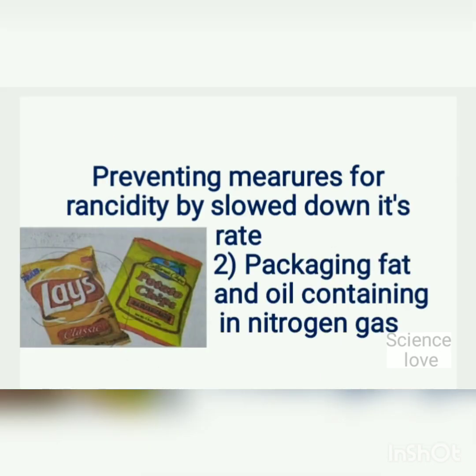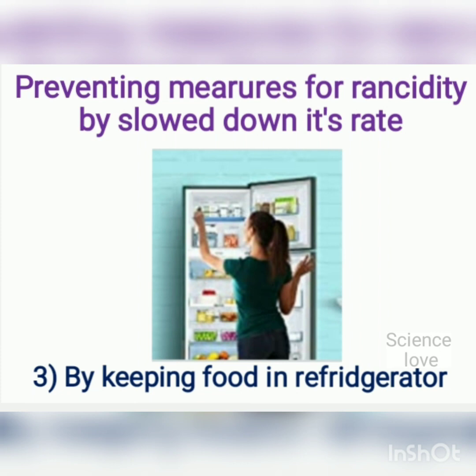The second preventing measure for rancidity is packaging fat and oil containing food in nitrogen gas. As you know, nitrogen is the least reacting gas, so it prevents oxygen from coming in contact with the food material and saves it from being spoiled by the process known as rancidity. The manufacturers of potato chips fill the plastic bags containing chips with nitrogen gas to prevent the chips from being oxidized and turning rancid.